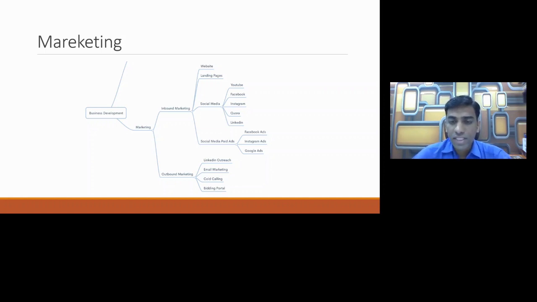Next is social media paid ads. Google, Facebook, and Instagram provide the option for paid ads. Facebook and Instagram are similar. On both platforms you can configure the ads, and according to consumer behavior, people will be able to see your ads. For example, you set up your target audience, and they will see your ads. It is paid, so you need to pay in advance to Facebook, and they will show your ads to your target audience.